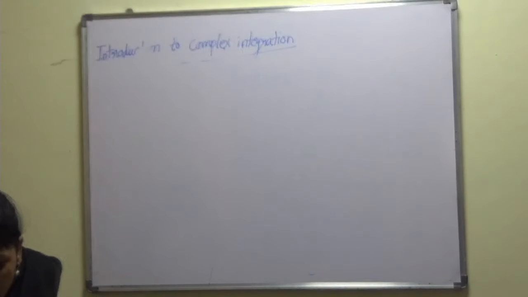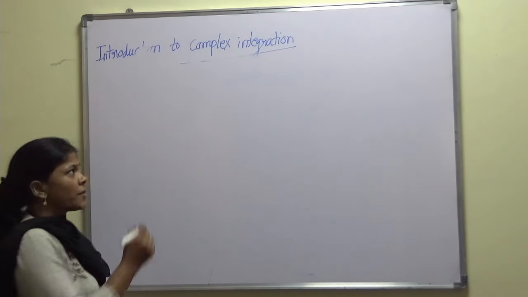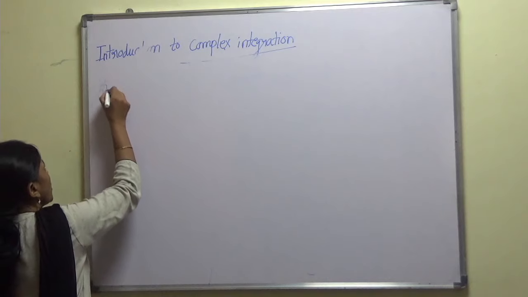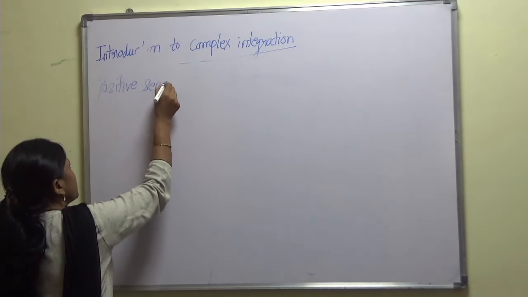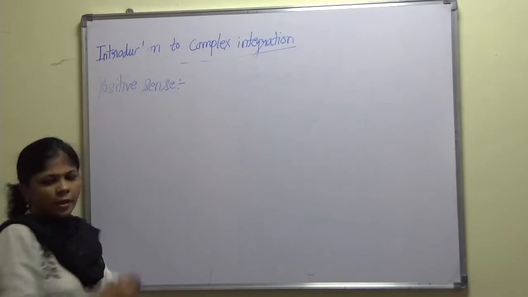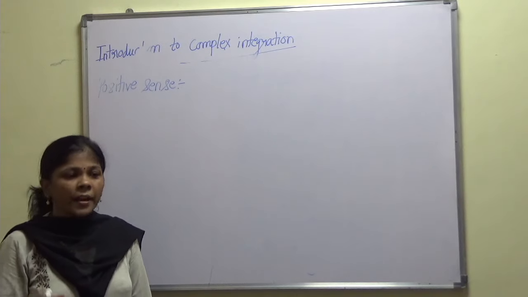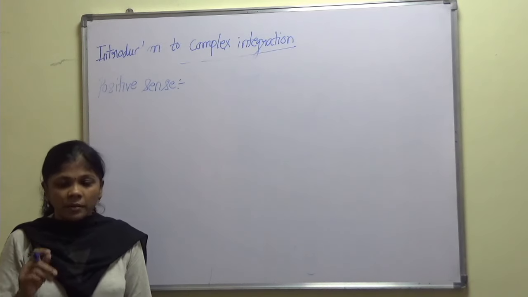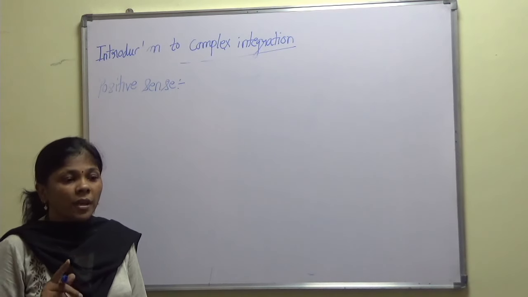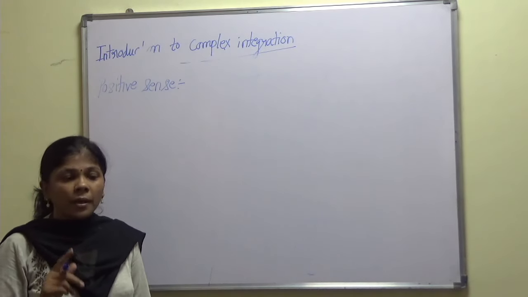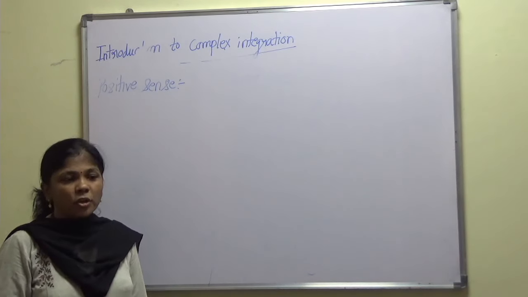Positive sense of traversing, positive sense of movement, means the direction such that the interior domain bounded by a given closed curve remains on the left hand side of the direction of motion.